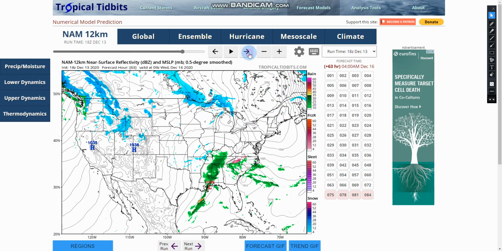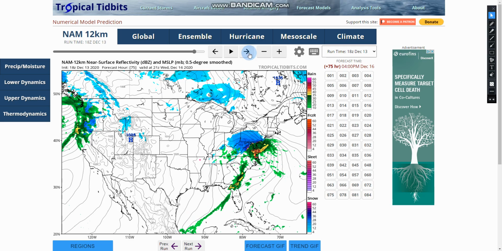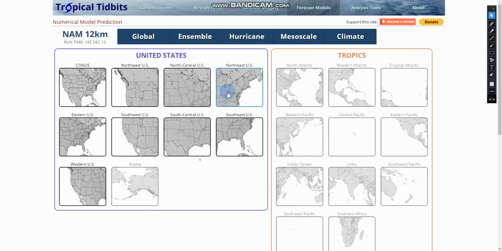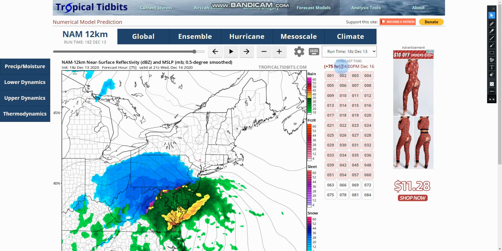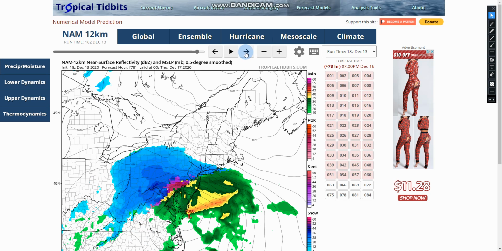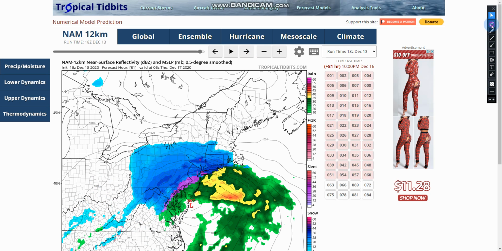Then you have Winter Storm Gale tracking up into the Northeast here. You can see that the snow, at least for Long Island, arrives around 7-ish, maybe even a little earlier, maybe 5, 6 o'clock. The rain and snow line just stays south of Long Island. Maybe sleet at times, but this could be just little pixels going up north, but we will have to see about that.